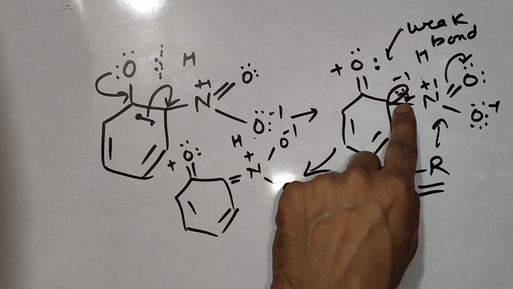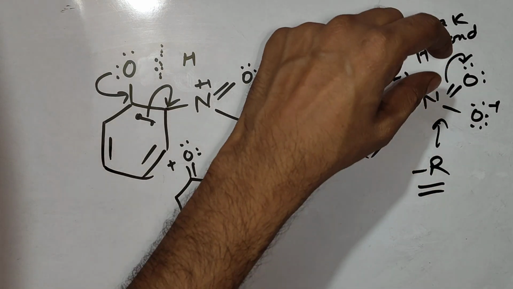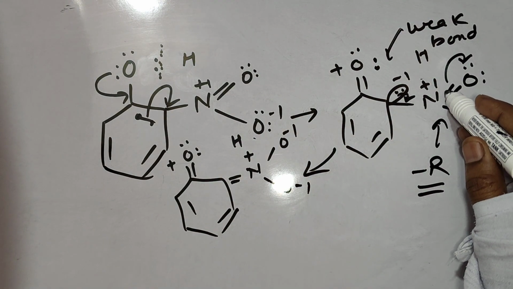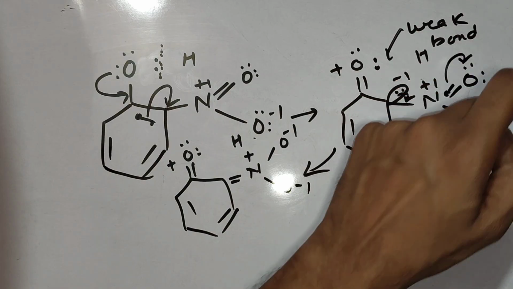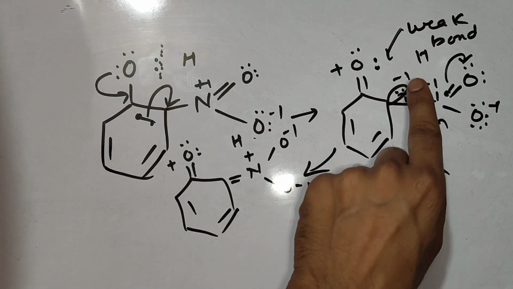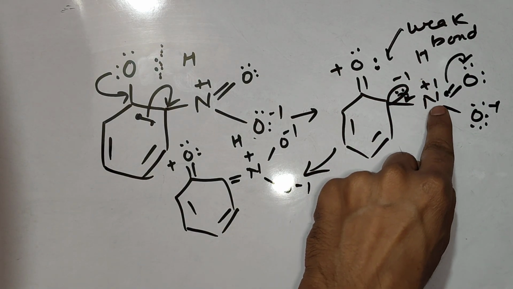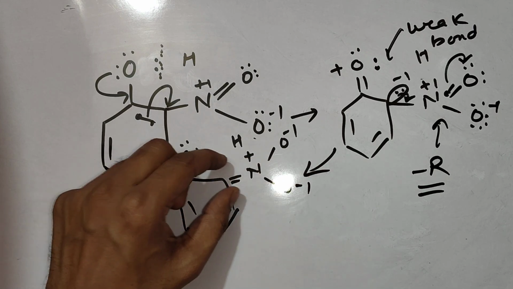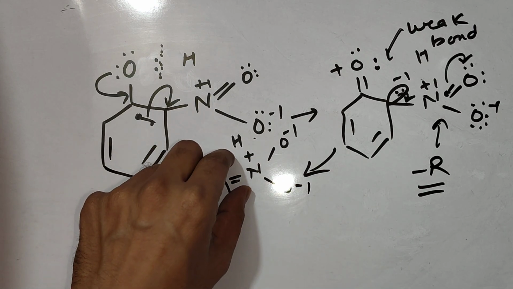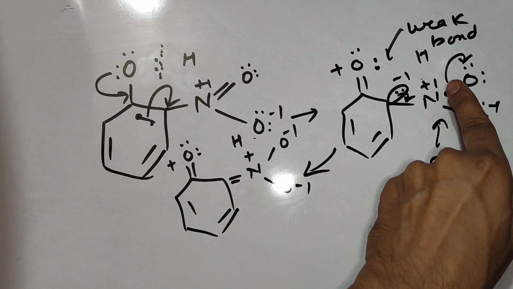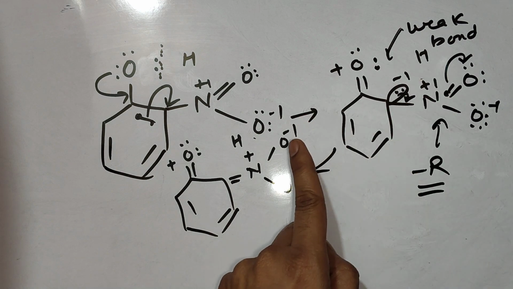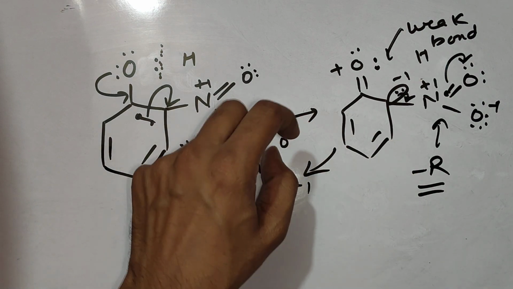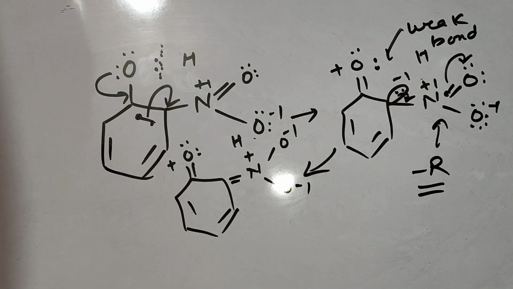Electrons will come here, and the nitrogen electron is going toward oxygen because oxygen is more electronegative. So around nitrogen a vacant orbital will generate, which will be satisfied with this lone pair. So a double bond will generate here between carbon and nitrogen. And because this oxygen is getting an extra electron of the nitrogen, it will carry a -1 charge. And obviously 3 pairs will be there, draw by yourself.